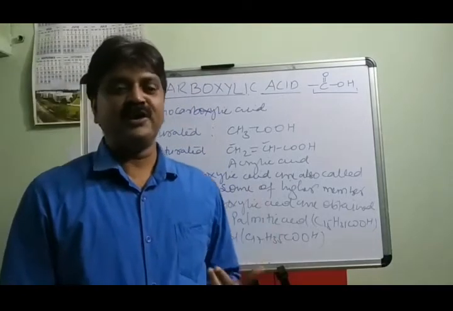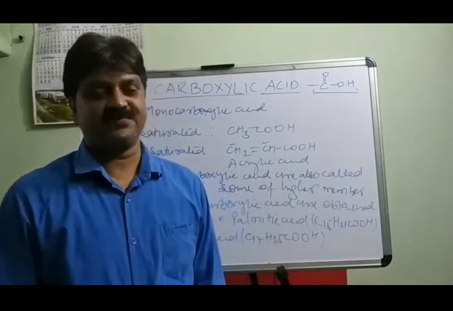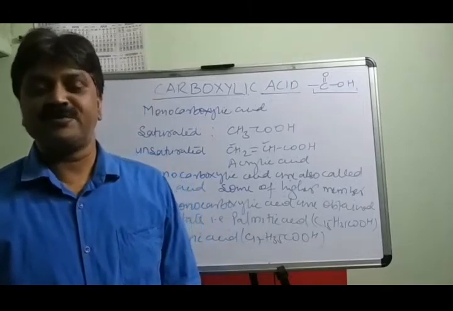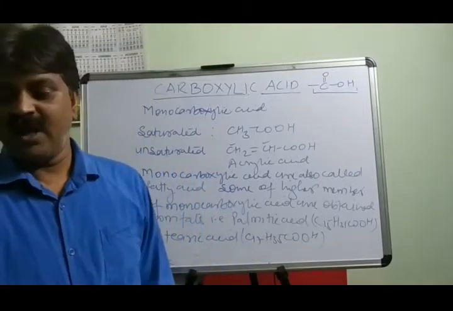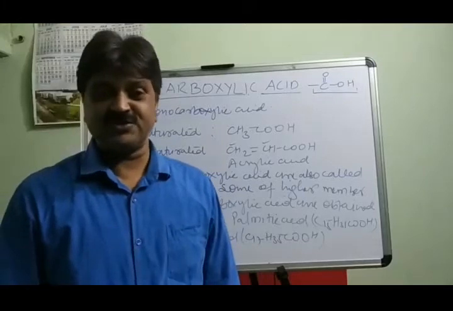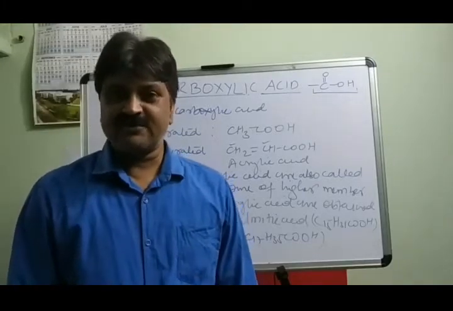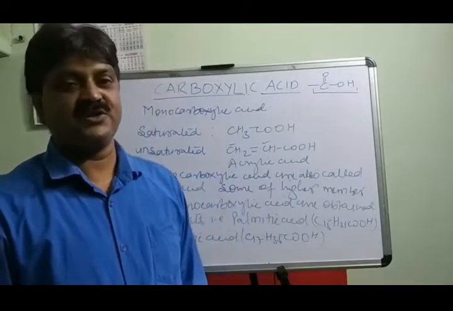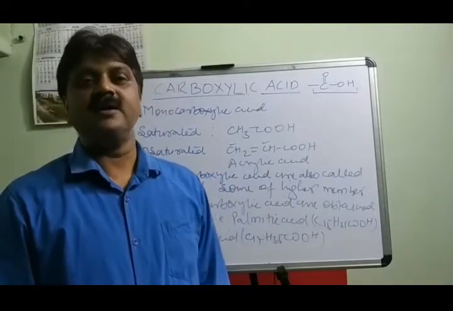So this is the simple introduction to carboxylic acid, and separately we will discuss the preparation, properties and uses of this compound. Before the detailed discussion of this compound, first of all we will discuss the IUPAC nomenclature of carboxylic acid in both aliphatic and aromatics.